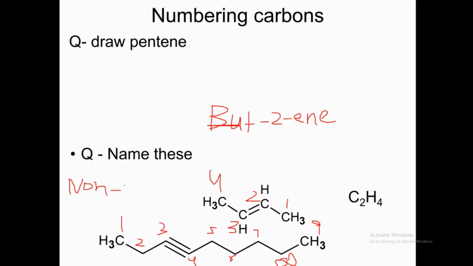We will put the position of the triple bond, 3, and we will add yne. Non-3-yne. That will be the name of the compound. So non because there are 9 carbons, 3 because there is a triple bond at position 3, yne because there is a triple bond.